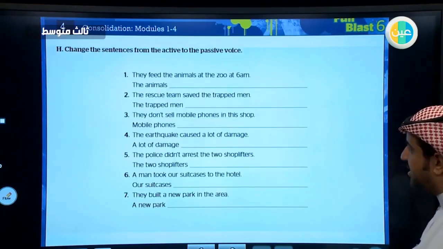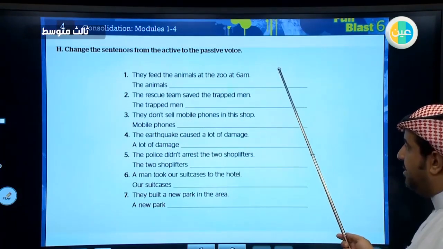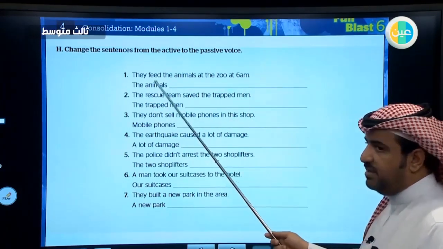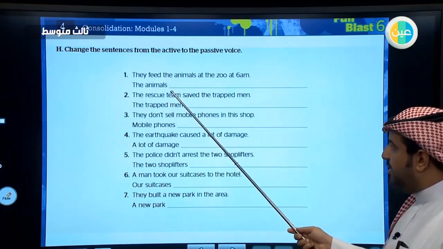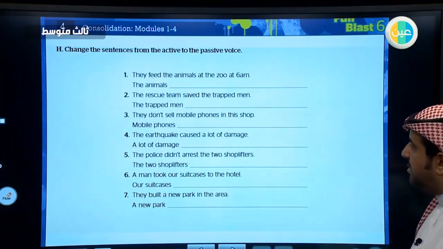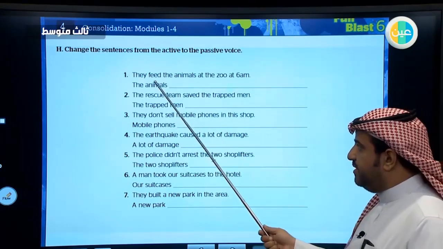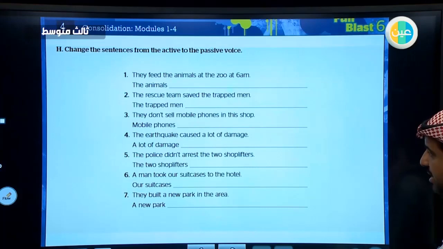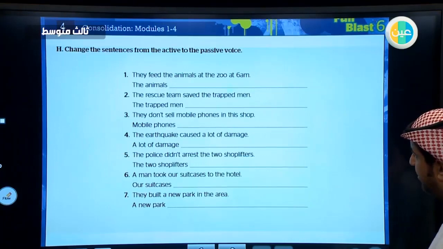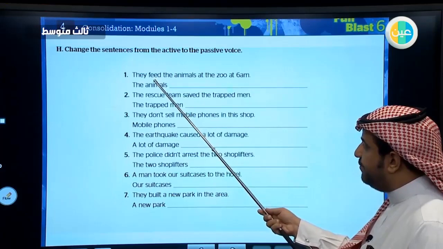Excellent. Now go to exercise H, and here you are going to change the sentences from the active to the passive voice. And in this situation, we are going to bring the object in the beginning of the sentence in the place of the subject. And then we are going to turn the verb to be past participle. We change it to past participle and verb be before it. If it is in present, we are going to use is, am, or are. If the verb is in the past, we are going to use either was or were. In this situation, as you see, feed is in the base form, so it is present.